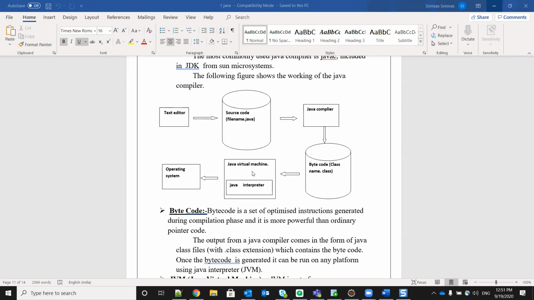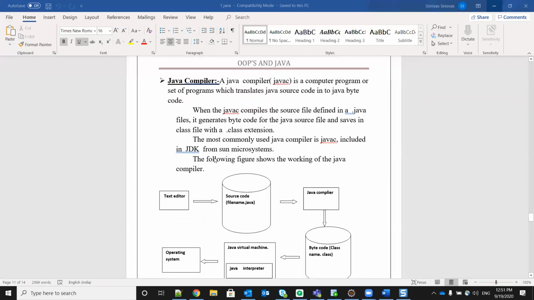So what are we learning here? What is the Java compiler? It is one program or a set of programs. What will it do? It will translate Java source code into bytecode. That we should remember. That's all. What is the Java compiler? It is a program or set of programs. What is the duty of this compiler? It will translate the Java source code into bytecode. Clear?